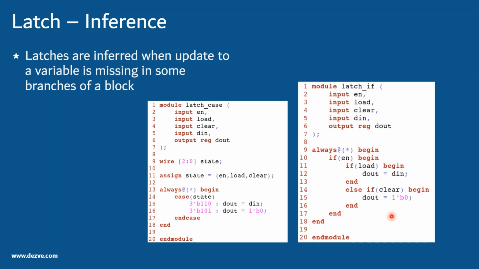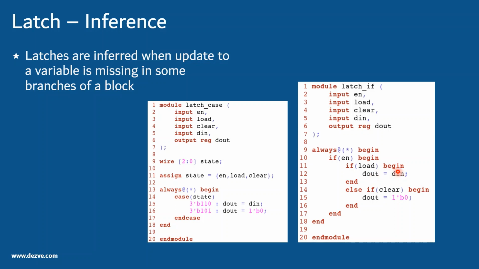Because if you see D out, a combinational circuit should get assigned a value in all cases. Like it's a gate. Even if A changes, B changes, C changes, like a 3-input gate with A, B, C, whatever changes, the value of the output should be known. And then it doesn't hold a value, like A changes and then B and C change, but B and C changes will not affect the value. For a gate, it should not happen because it's a combinational circuit and it should be updating the value.